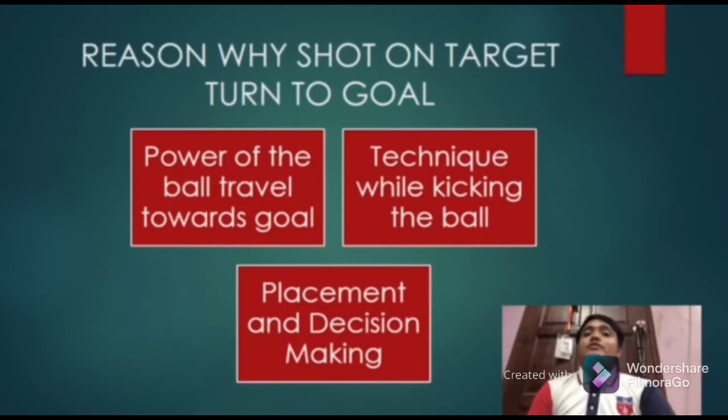Reason why the shot on target turned to goal. From my observation, what I can conclude is there were several reasons why the shot on target converted or turned to goal. The first reason was the power of the ball that moved toward the goal. This is because when the player kicks or puts enough force to the ball movement and speed, it will make it harder for the goalkeeper to react and read where the ball goes in.